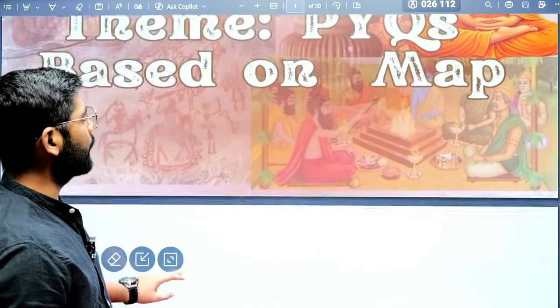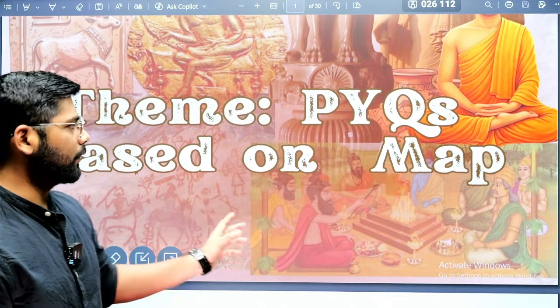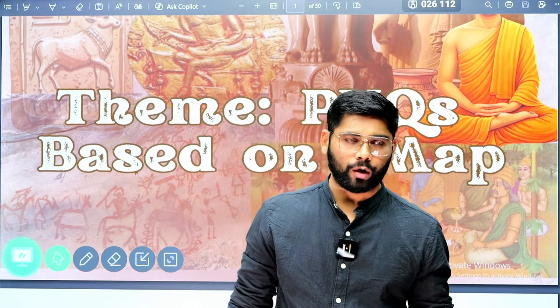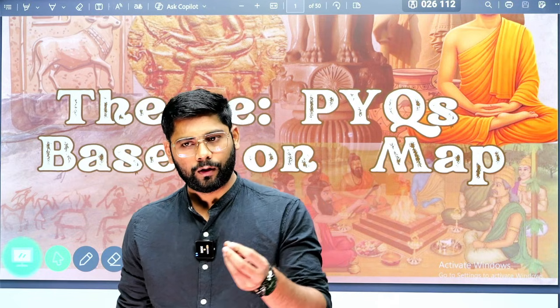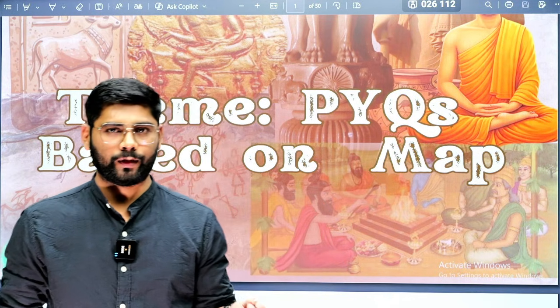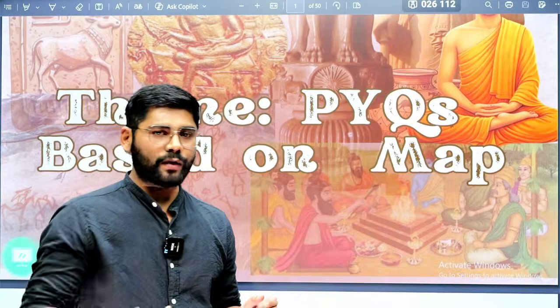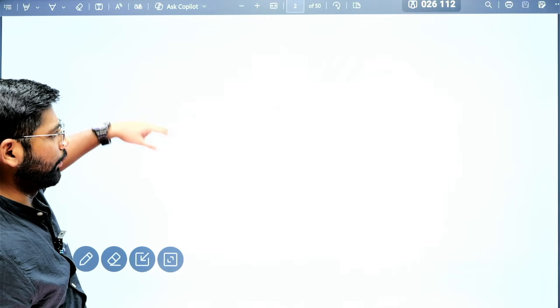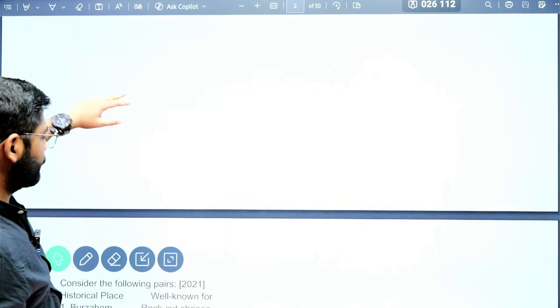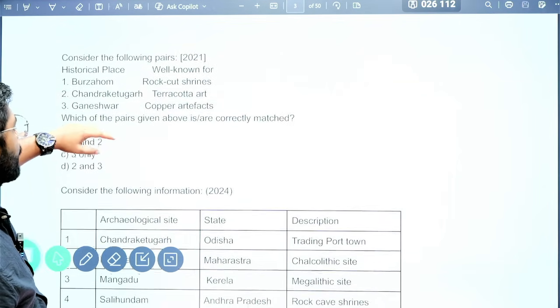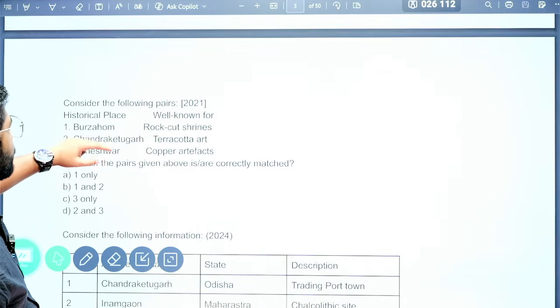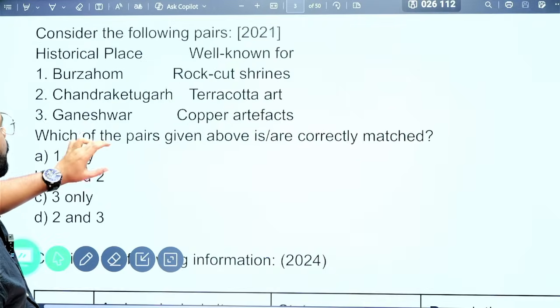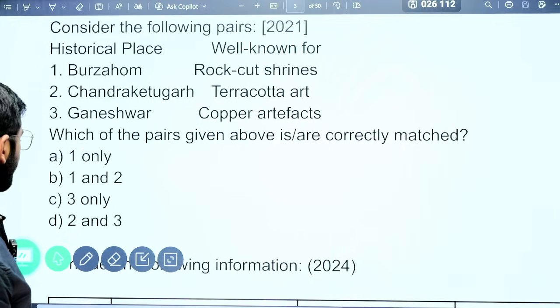So the first theme is this. In this particular theme, we are going to cover the PYQs based on the map. UPSC repeatedly asks questions based on certain places. They will ask for a geographical description, and they will ask certain important points related to that particular place, and these keep repeating. Once they ask a certain question, they will repeat it continuously. One example I can give you, a recent one, is this particular question, which came in 2021.